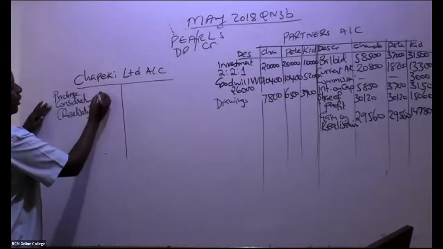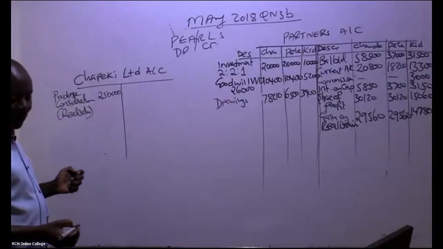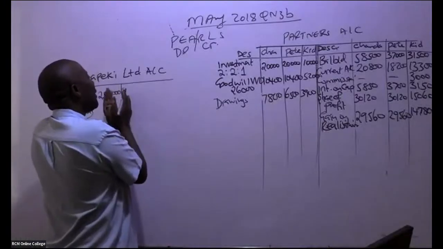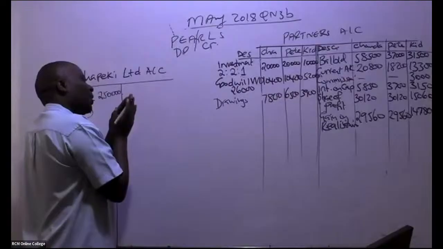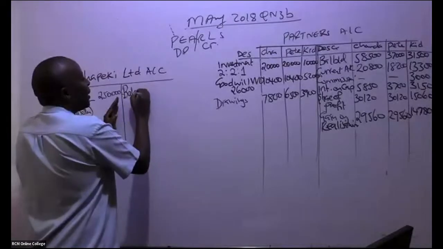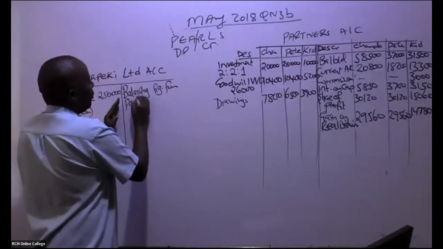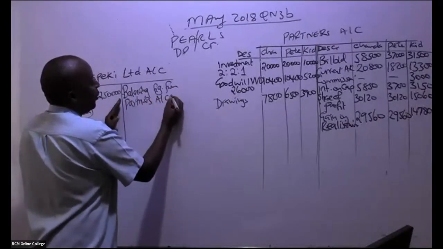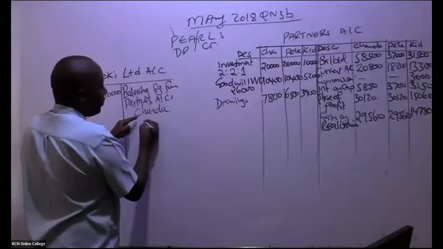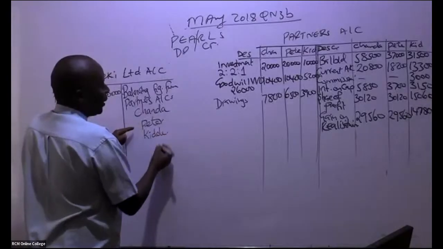So this realization, this was 250,000. And now remember this account also gets figures from the partners. So you'll be able to come and give us balancing figures from partners' accounts. From partners' accounts, you write each partner here. So we have Chanda, we have Pete, we have in this case Kidole, like that.